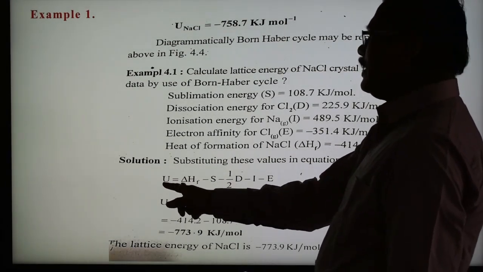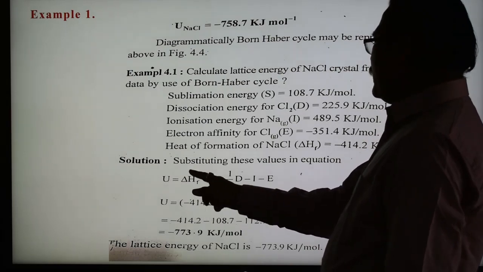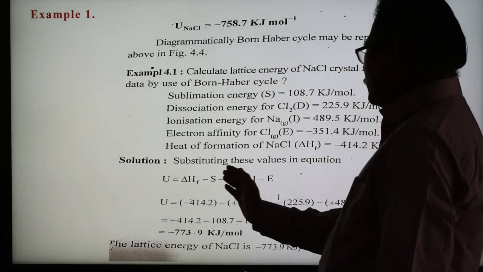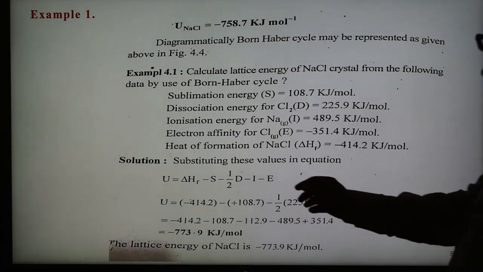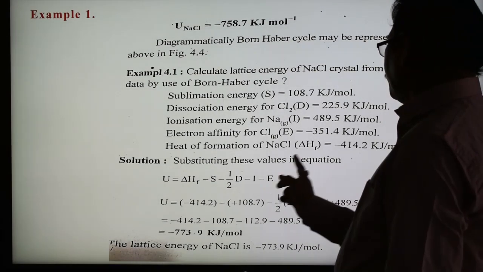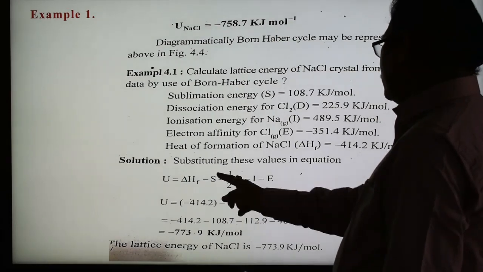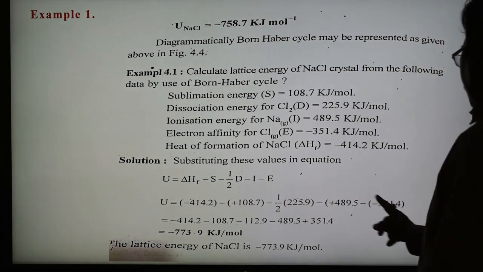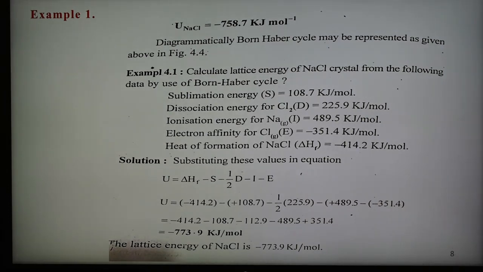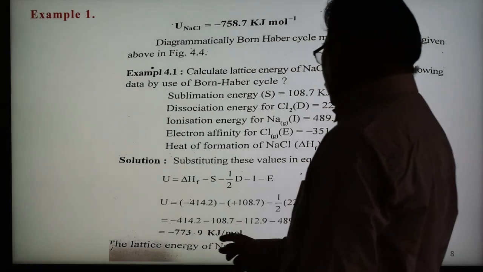The formula to calculate lattice energy is U equals delta HF minus all these four energies. After putting in the heat of formation, minus the sublimation energy, dissociation energy, ionization energy, and electron affinity, and doing the calculation, the answer comes to minus 773.9 kilojoule per mole.